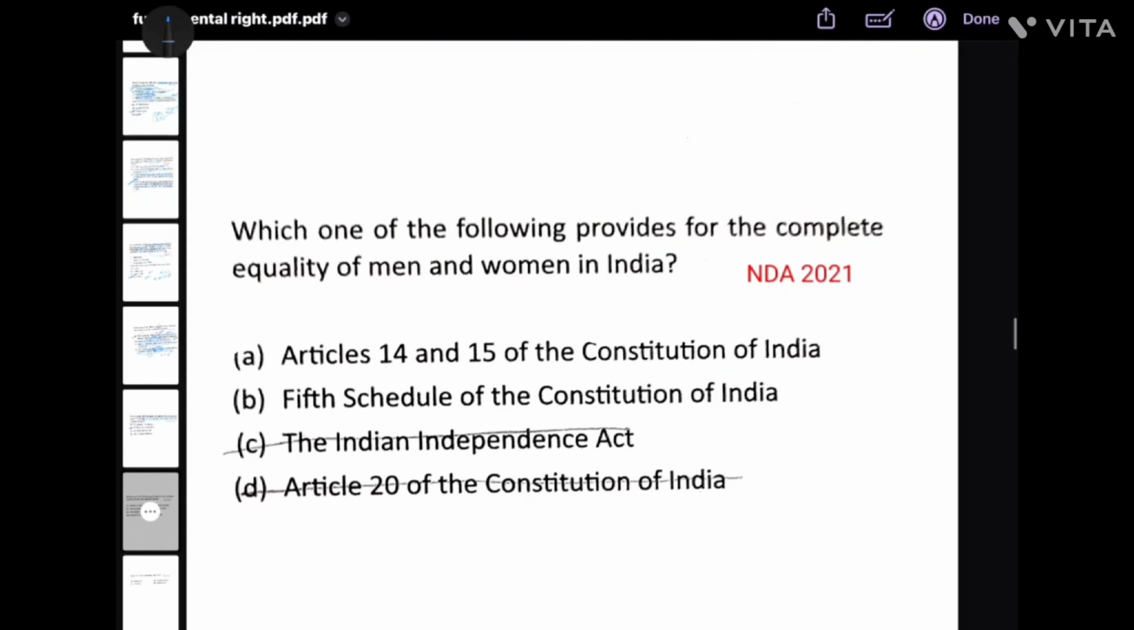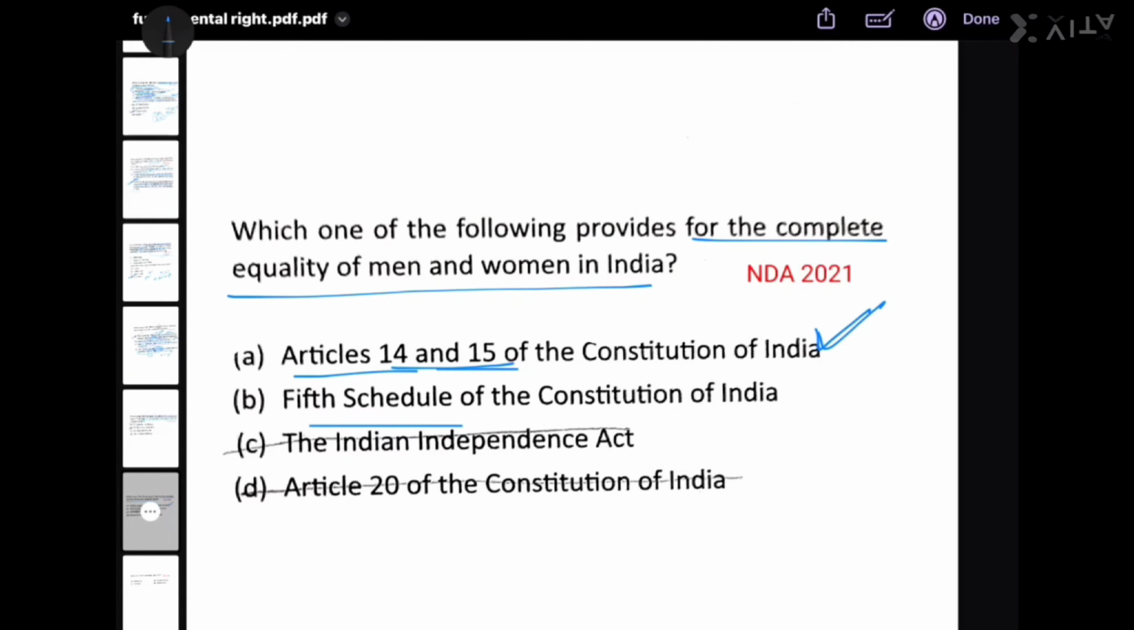Which of the following provided for complete equality of men and women in India? Article 14 and 15. This is right. Article 14 provides for equality in general. It says that no person shall be denied treatment of equality before law and equal protection of law. Article 15, no discrimination on the grounds of religion, race, caste, sex or place of birth. So Article 14 and 15 both are right.